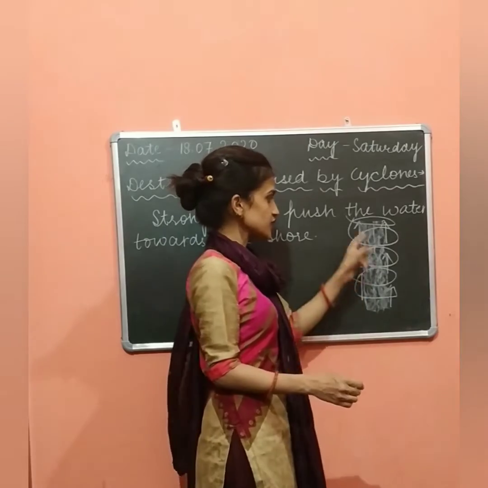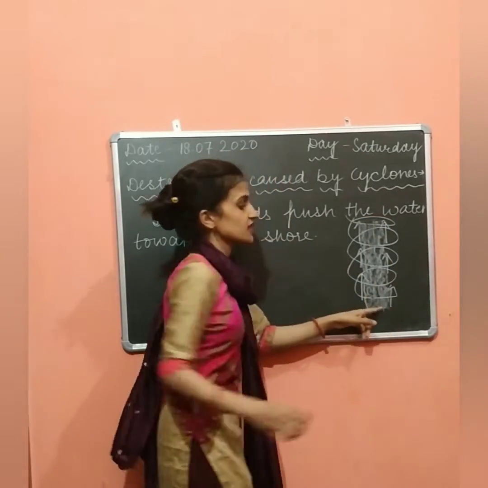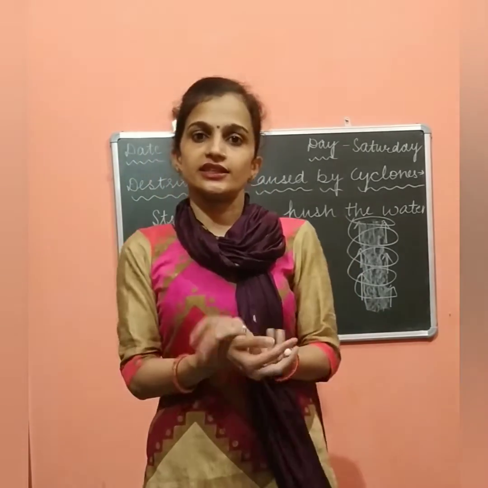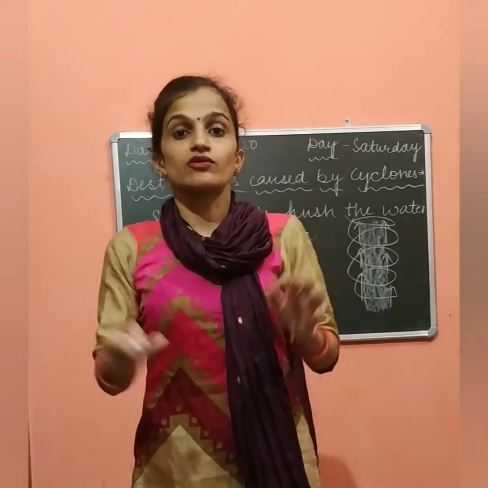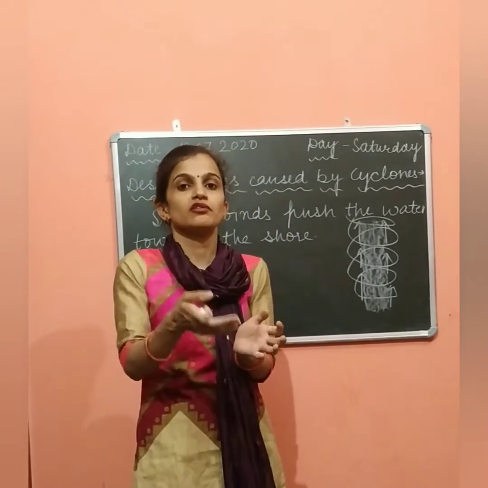This low pressure eye of a cyclone lifts the water surface towards the center, and water can lift to a height of 3 to 12 meters.